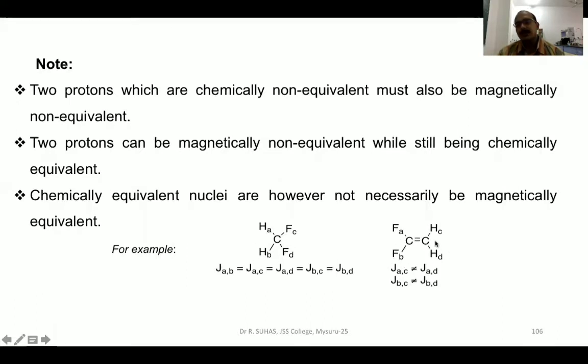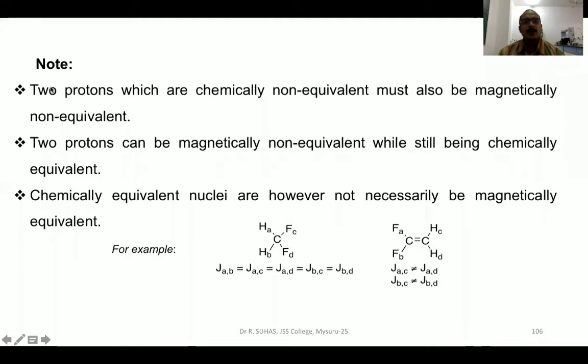Whereas coming to this difluoroethene, here JAC is not equivalent to JAD, and JBC is not equivalent to JBD, and hence they are magnetically non-equivalent. This is the example for magnetically equivalent, whereas this is the example for magnetically non-equivalent.